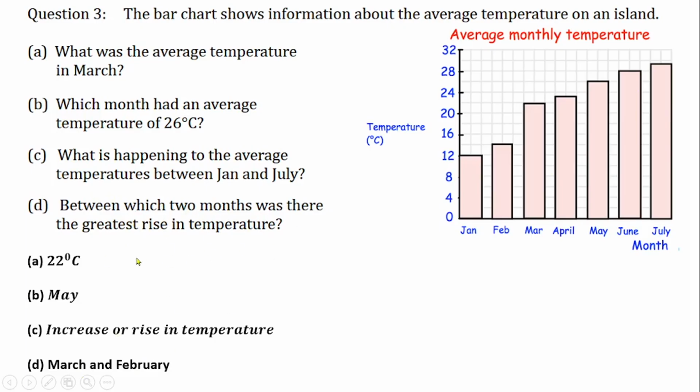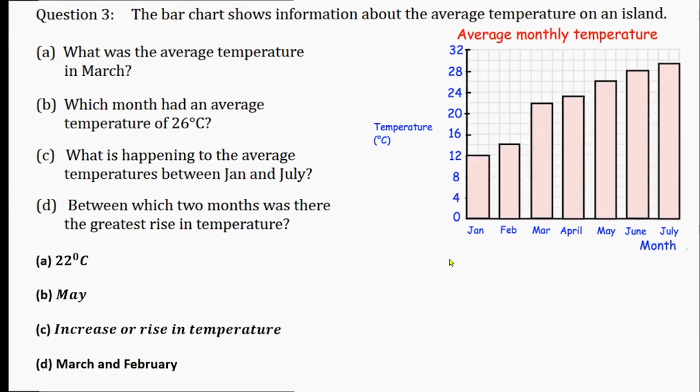Between which 2 months was there the greatest rise in temperature? It is between June and July, because the highest rise in temperature here is from 28 to about 29, not really 30. So it is between June and July. Please correct that. It's not between March and February. There's a typographical error, so please correct that by yourself.